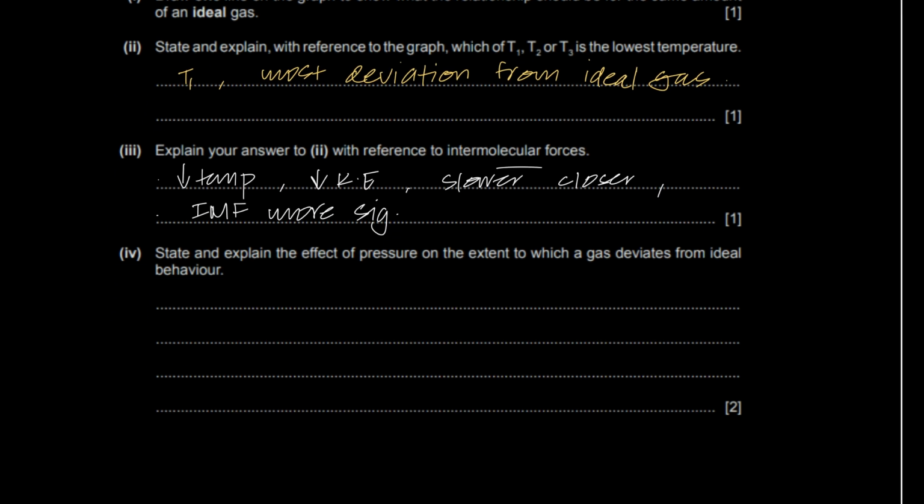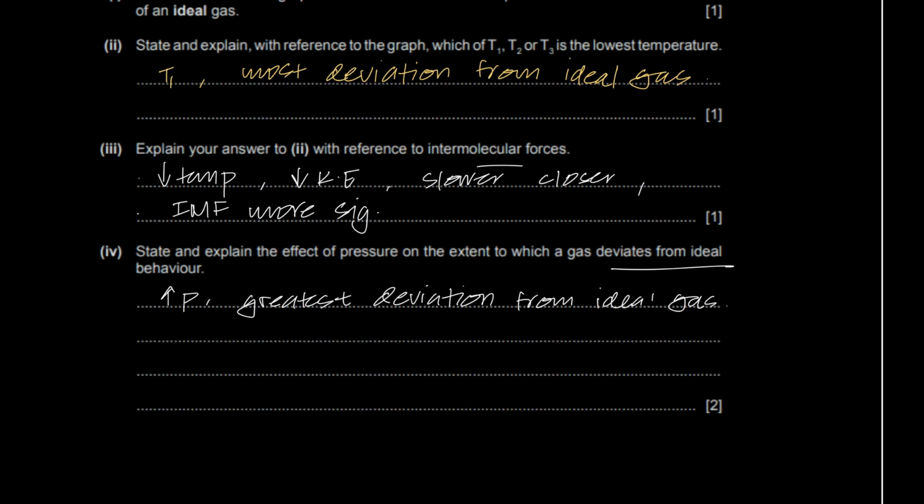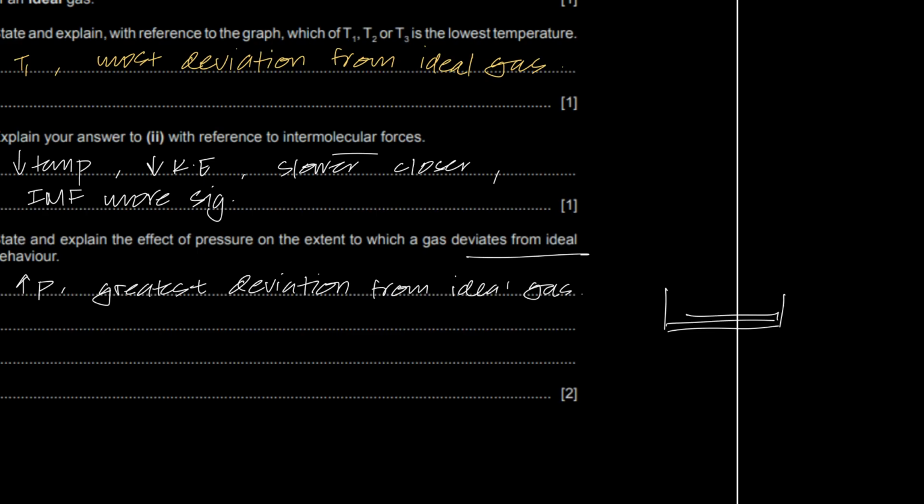State and explain the effect of pressure on the extent to which a gas deviates from ideal gas behavior. So what should you do with pressure to deviate most from the ideal gas behavior? Take higher pressures, because at higher pressures, what's going to happen? It will result in the greatest deviation from ideal gas. And the reason is pretty simple, because if you increase the pressure, the particle volume is no longer negligible, sir. And the IMF also becomes significant.